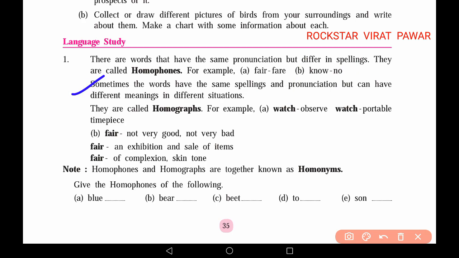Sometimes the words have the same spelling and pronunciation but can have different meanings in different situations. That is called homographs. See, watch means observer and watch means portable timepiece.